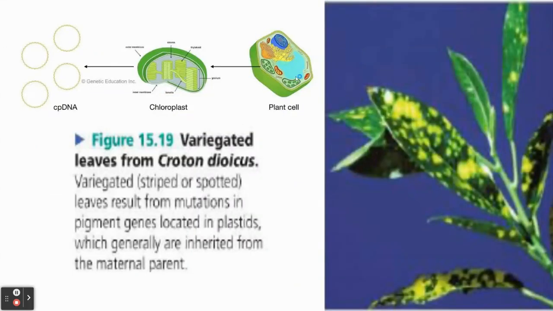Here we can see a plant cell, and a plant cell has some mitochondria, so there's mitochondrial DNA, but also chloroplasts. Here's a chloroplast, and inside that chloroplast, there's its own DNA on plasmids, and that's passed on in the female gametes when reproduction is happening. And here you can see an example over here. This is actually caused by genes in the chloroplast, and it's inherited by the maternal parent, the female gamete in plants.